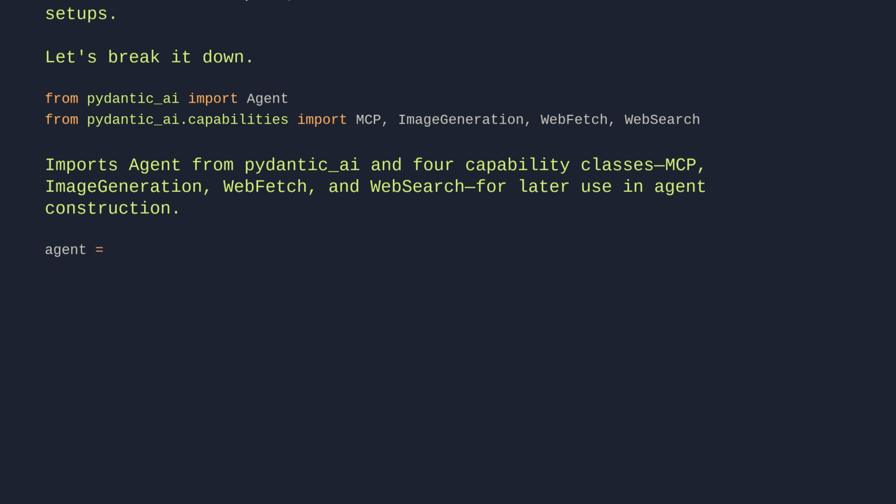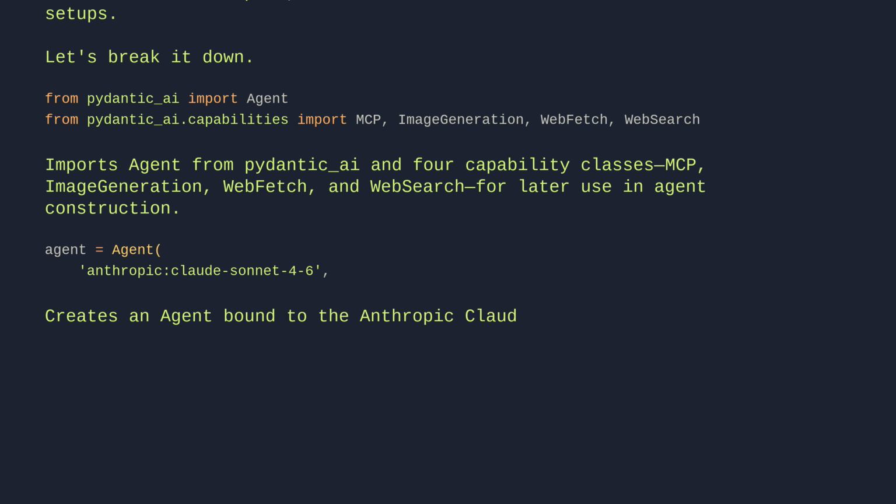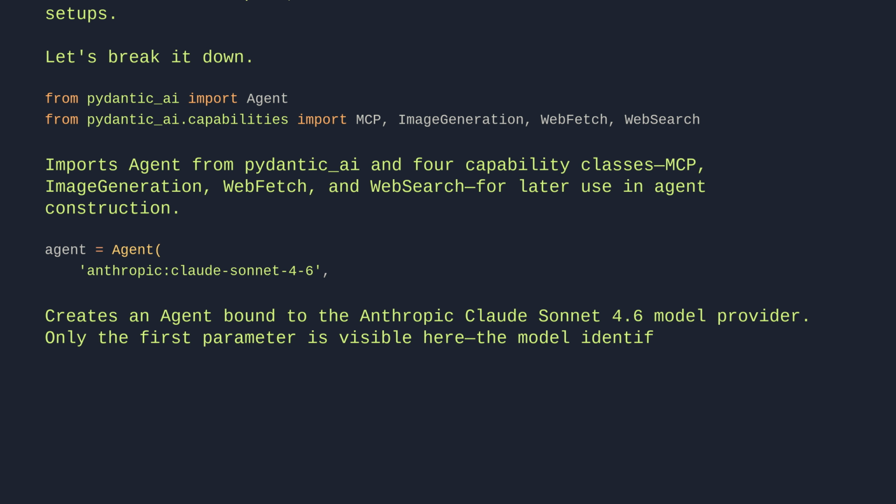agent = Agent('anthropic:claude-sonnet-4-6'. Creates an agent bound to the Anthropic Claude Sonnet 4.6 model provider. Only the first parameter is visible here. The model identifier and likely additional configuration follow.